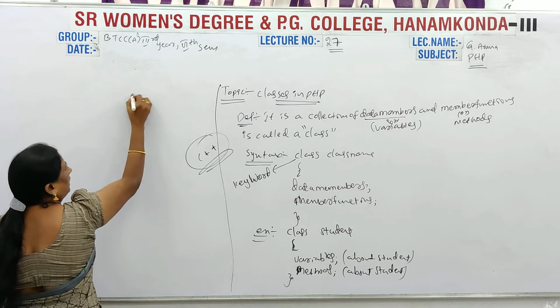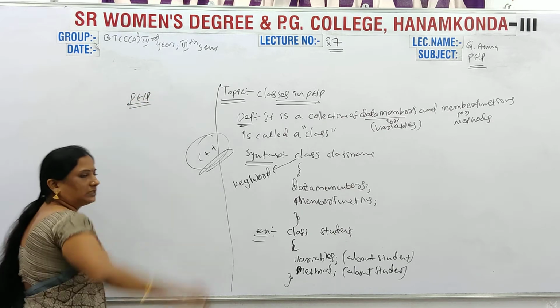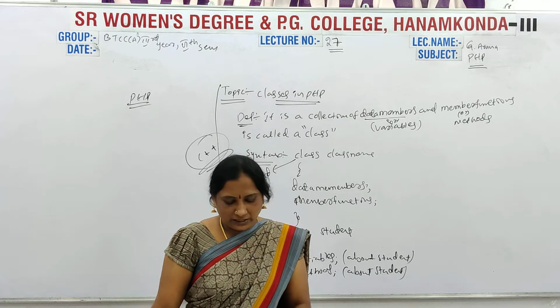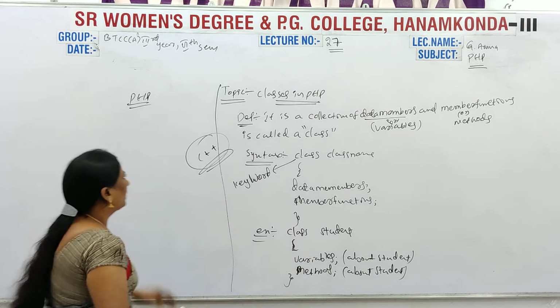Then how is a class declared in PHP? Here is how you write the code.